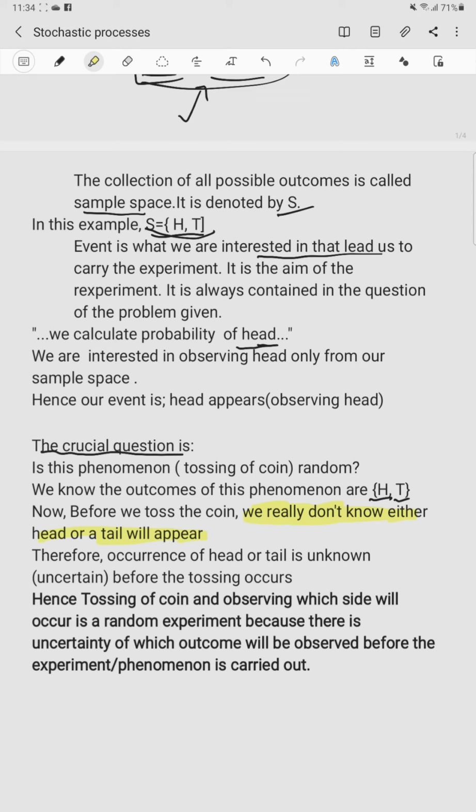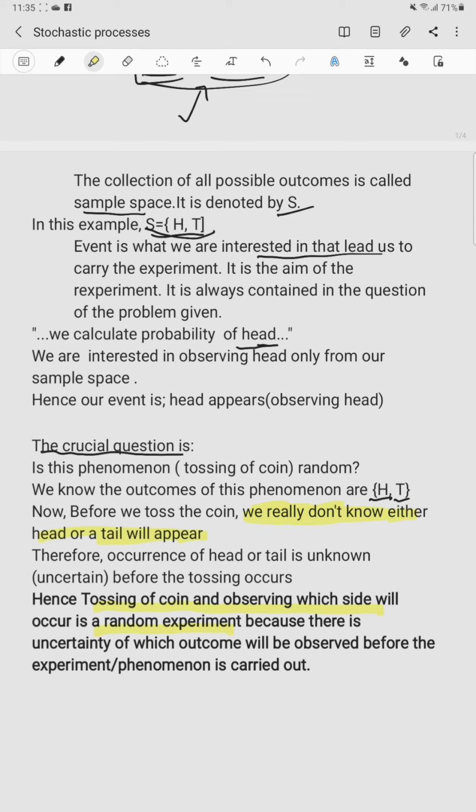That uncertainty in unknowing which outcome will appear is what makes a phenomenon, an experiment, random. And this is what we are saying. Tossing of a coin is a random experiment. Why? Before you do the actual tossing, you don't know if a head will appear or a tail. You can only guess a head will appear or a tail.